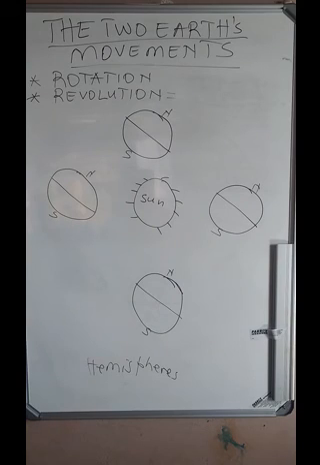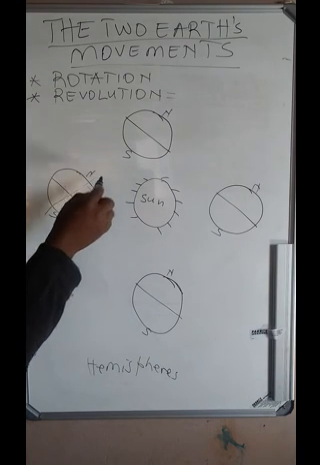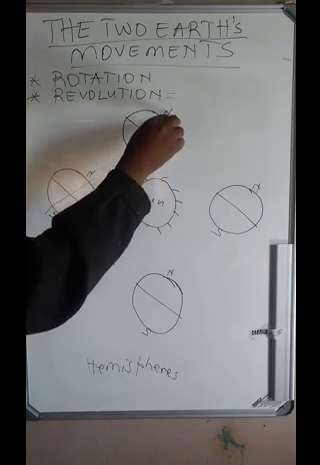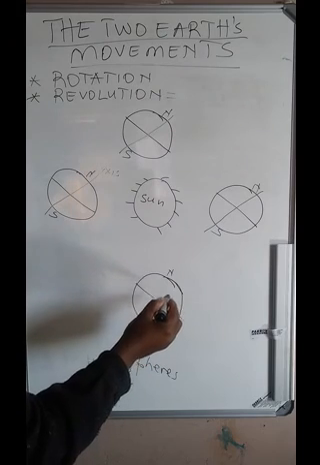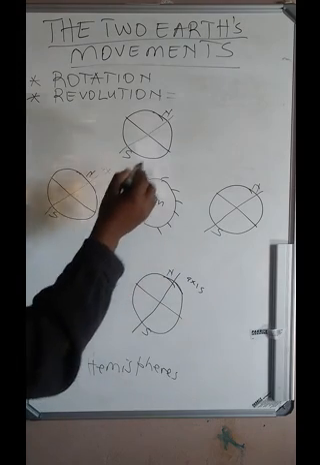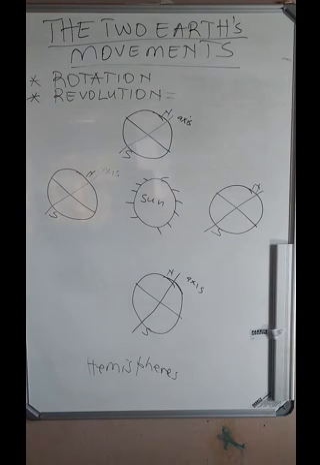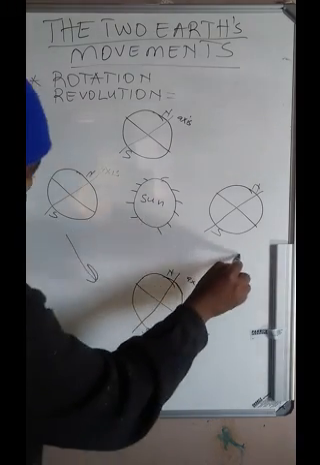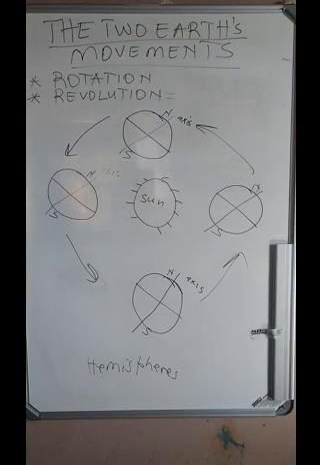Also, the earth has an imaginary line which we call the earth axis. There is the imaginary line which we call the earth axis, which also divides the earth into two halves. Now, as the earth is moving around the sun on its orbit, this is the path of our earth, which we call the orbit.